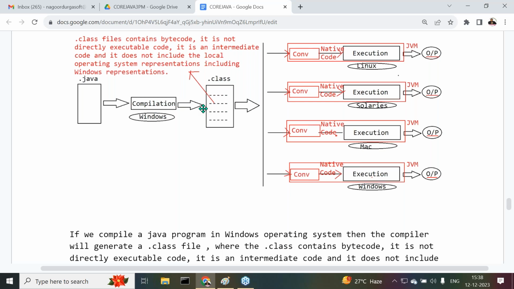Immediately the interviewer may ask one more question. What about the JVM? Is the JVM platform dependent or platform independent? There we have to understand that the JVM is platform dependent. Not only the JVM, the total Java software is platform dependent. These are exactly the points we understood from this total discussion.